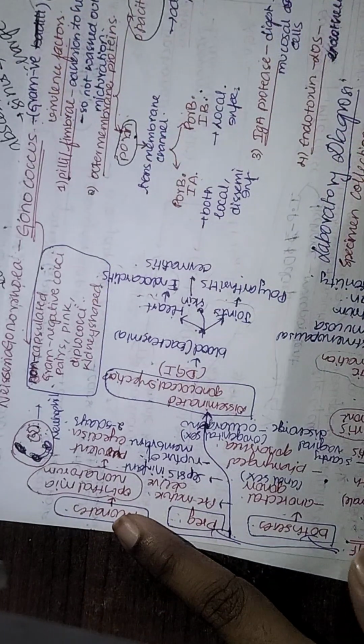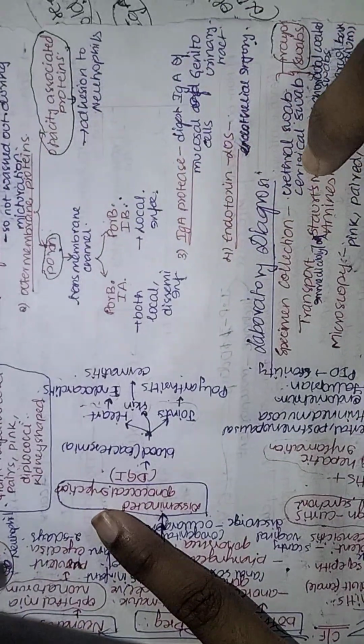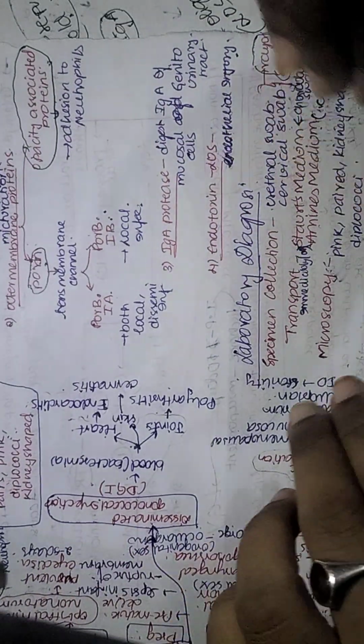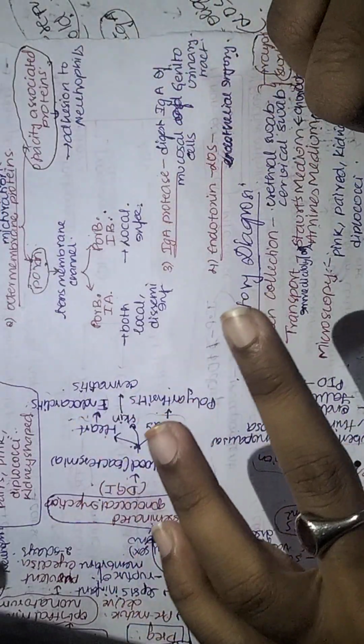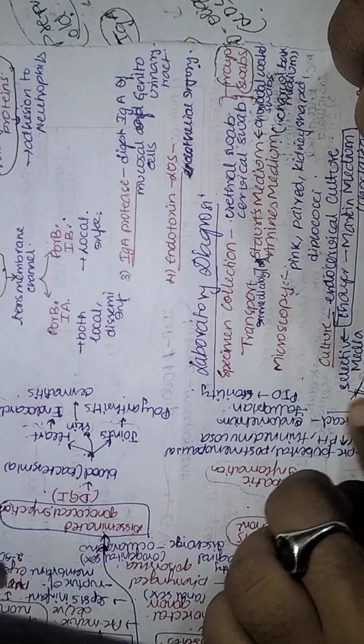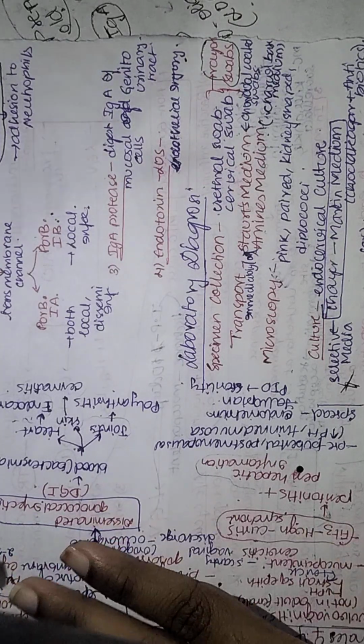These virulence factors cause various clinical features, and through these clinical features it helps us identify whether it is gonococci or not. Then we can do the laboratory diagnosis by various procedures, and finally you can get a diagnosis of whether it is gonococcal or non-gonococcal urethritis.